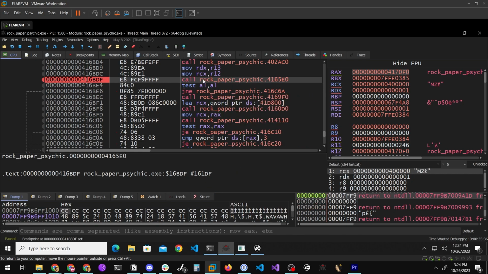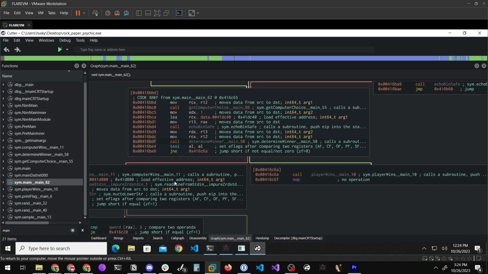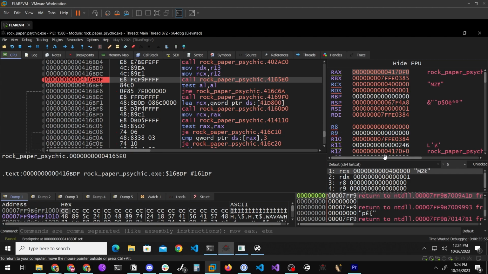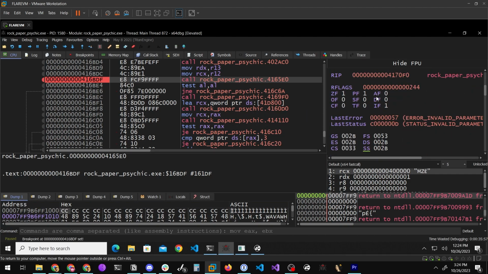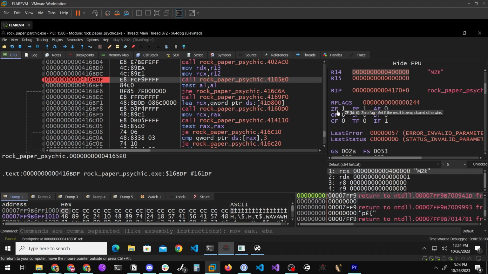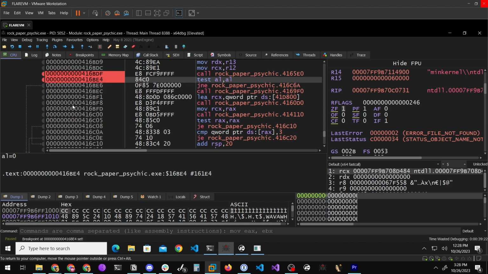So to recap, call determine winner, which we're looking at right here, which we've cross-referenced with in here. So we're looking at the same two instructions from these two memory locations. Call determine winner and then test AL, AL. The test instruction will set the zero flag in the registers. If we scroll down on the register side over here, the ZF is the one that is of importance. This is the zero flag. So let's set a breakpoint on that test AL, AL. In fact, we can take that other breakpoint off.